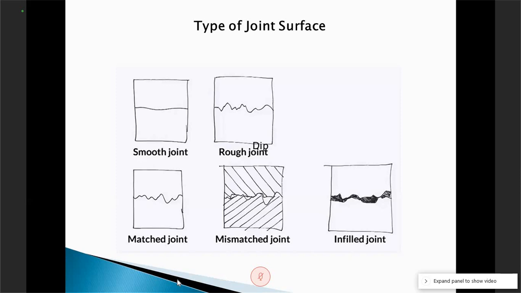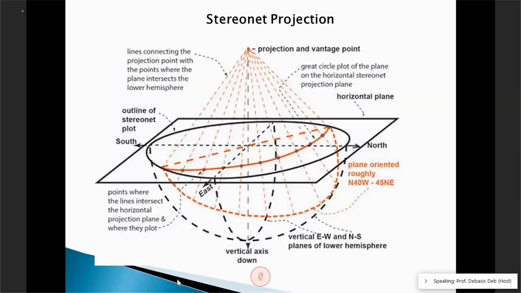Another thing, to put the joint into perspective, as I am telling you, a joint is a 3D property, right? It's a 3D plane having roughness, which has a certain strike angle, dip direction and dip. But if I ask you, there are two joints, when they meet each other, they create a line, right?